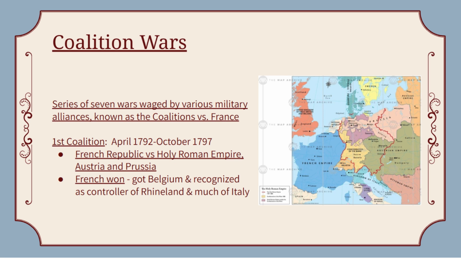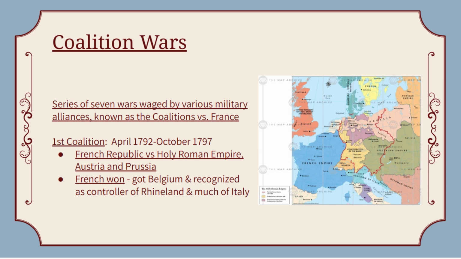Okay, so the coalition wars are a series of 7 different wars waged by various military alliances known as the coalitions, basically versus France. It's all these different people versus France. And the first coalition actually happens during the French Revolution. So the first coalition forms as European monarchies, including Austria, Prussia, Britain, Spain, and some others, unite to stop the spread of revolutionary ideas from France.